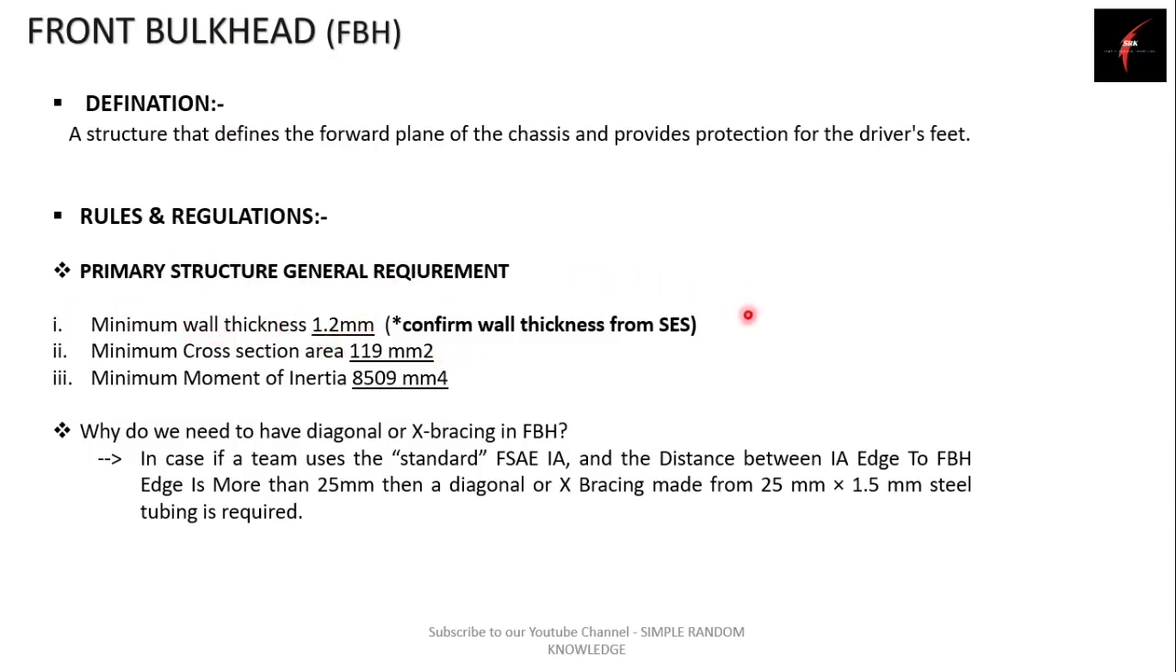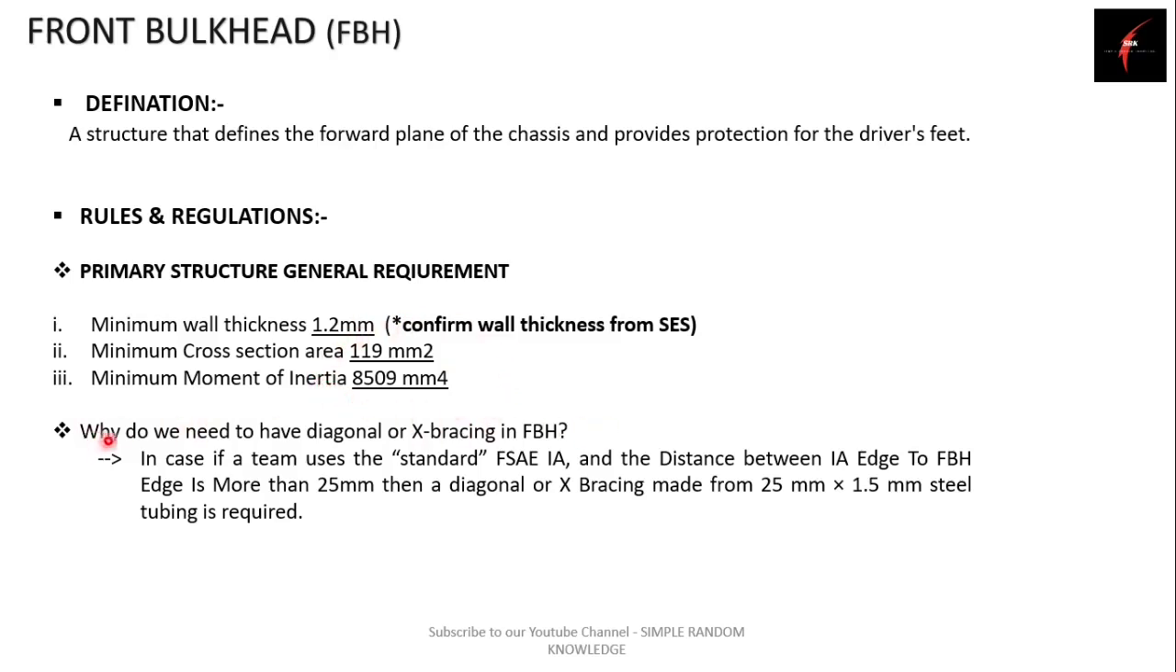Here you can see I have written that you should confirm this wall thickness from the SES, because competitions keep on updating the wall thickness of all the primary structures. So for all the wall thicknesses that I have mentioned in my further slides also, make sure you confirm them from your updated SES. The second rule is that the minimum cross section area of front bulkhead should be 119 mm squared. Minimum moment of inertia should be 8509 mm raised to 4. Keep in mind that the minimum cross section area and minimum moment of inertia of your front bulkhead tube should not go below these values.